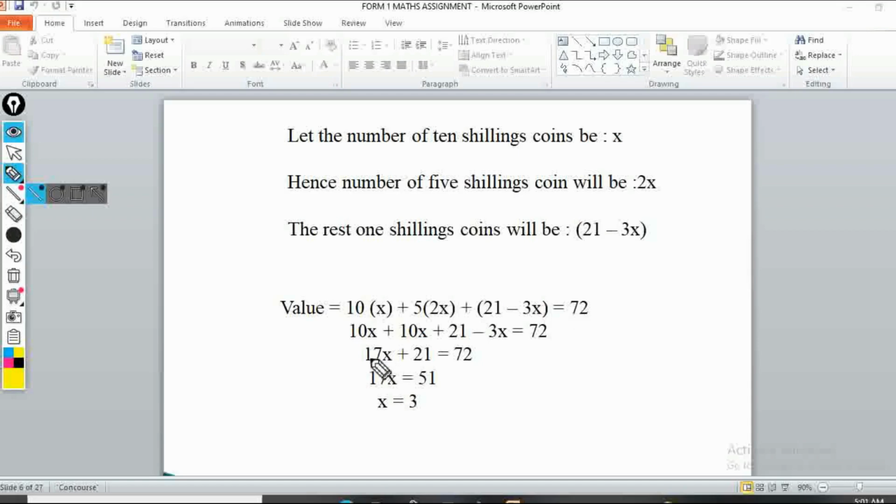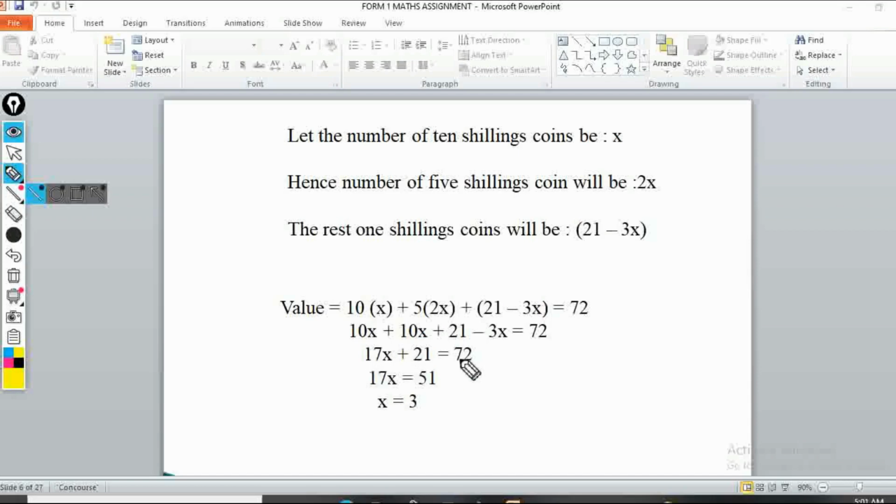So if I open up the bracket, I'll have 10 times x, which is 10x, then plus 5 times 2x, which is 10x, then plus 21 minus 3x, which is equal to 72. So if you work this out, you'll take 10x plus 10x, that is 20x, then there's this minus 3x, so this gives us 17x, of course. So we'll have 17x then plus 21, because here you can see 21 is positive, so 17x plus 21